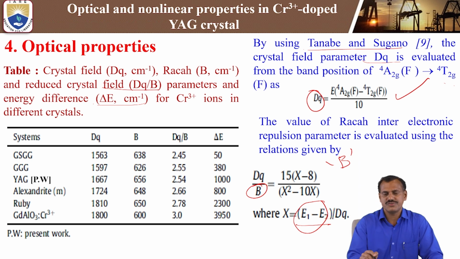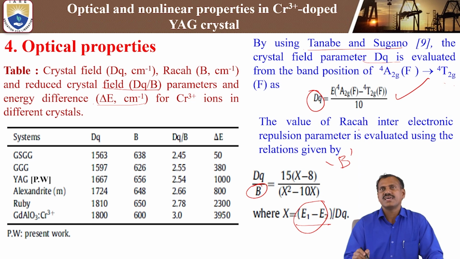Also, we calculate it by using this formula. In this formula, we calculate Dq and substitute it here, and at the same time the x value is also calculated as (E1 − E2)/Dq. That value we substitute in this formula, and finally we get the B value.